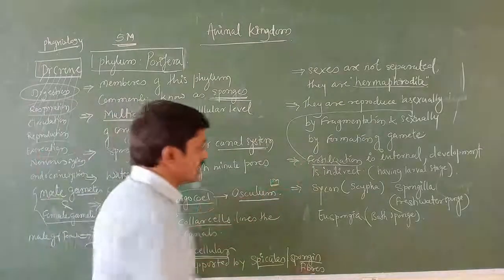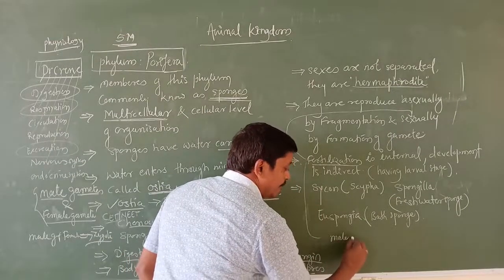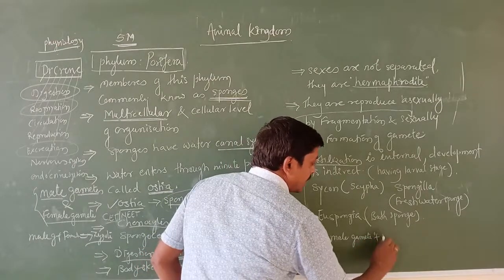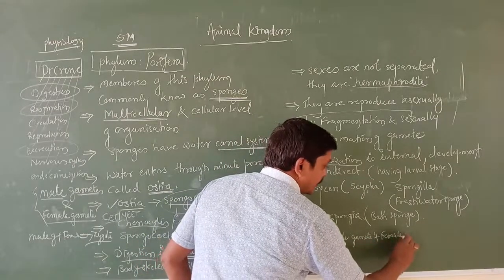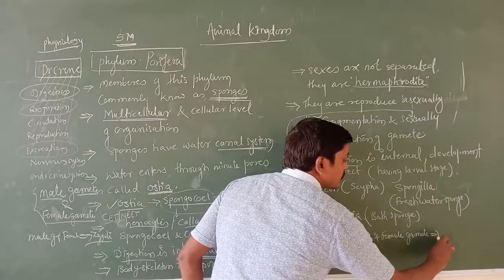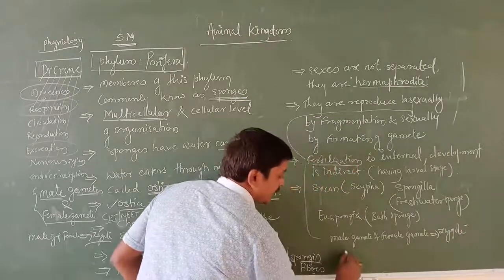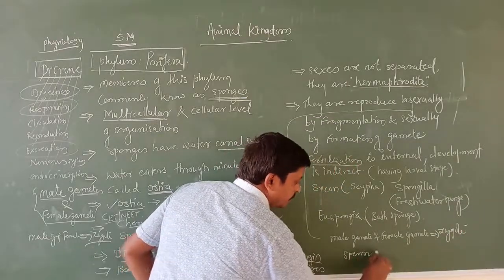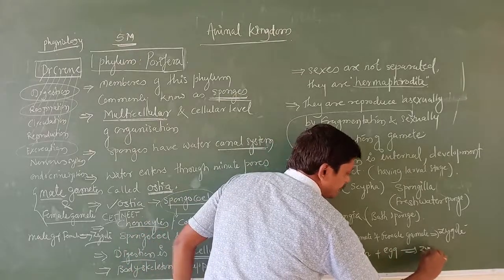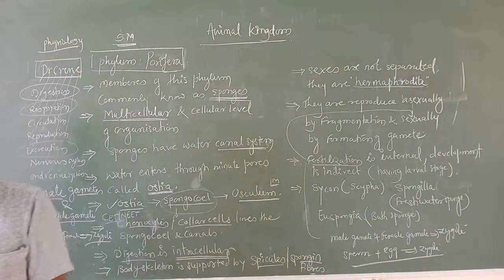So fertilization is nothing but the union of male gamete and female gamete to produce a zygote. Sperm and egg lead to the zygote. This is fertilization. That is the definition of fertilization.